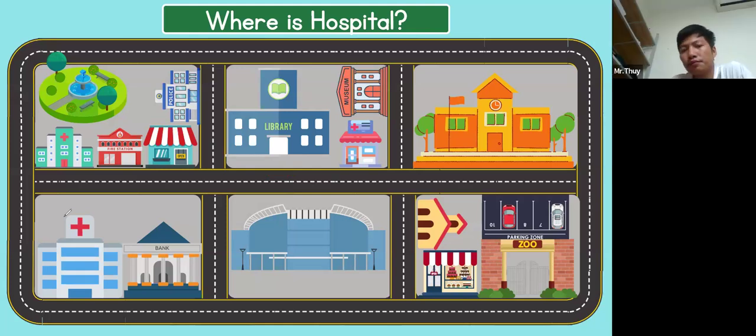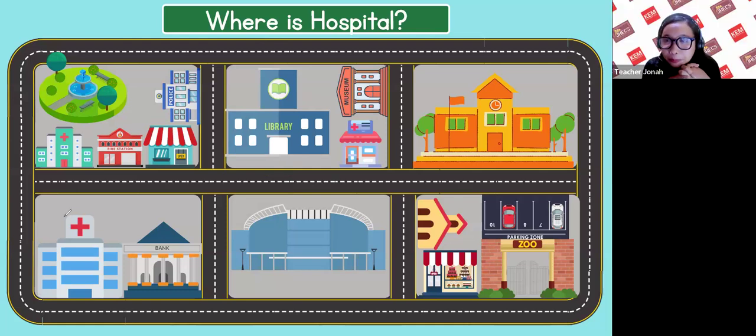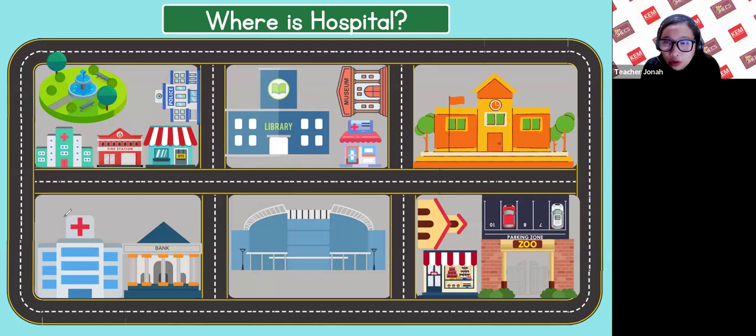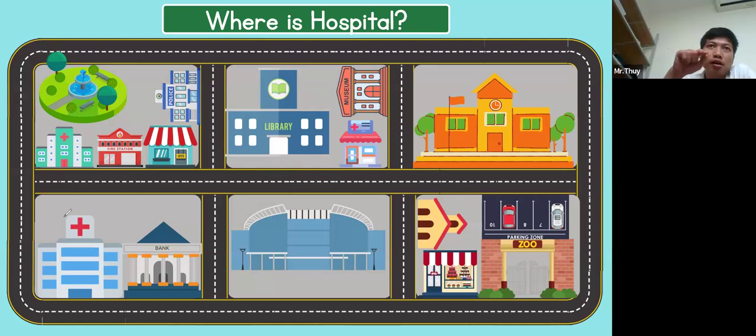Tue, I have a question. For example, when we go to one place, and that place has three roads. Three roads, intersection.